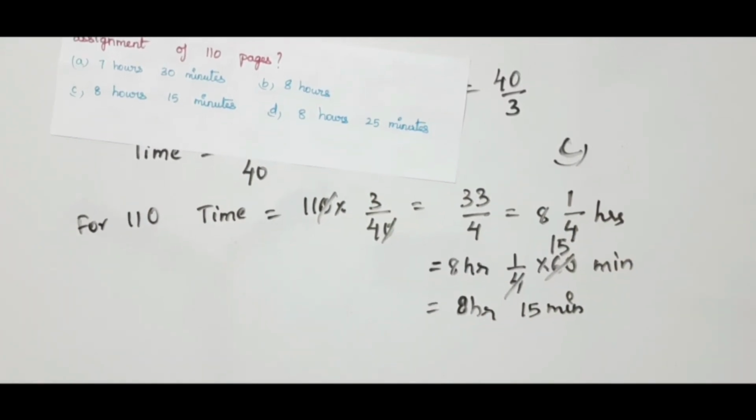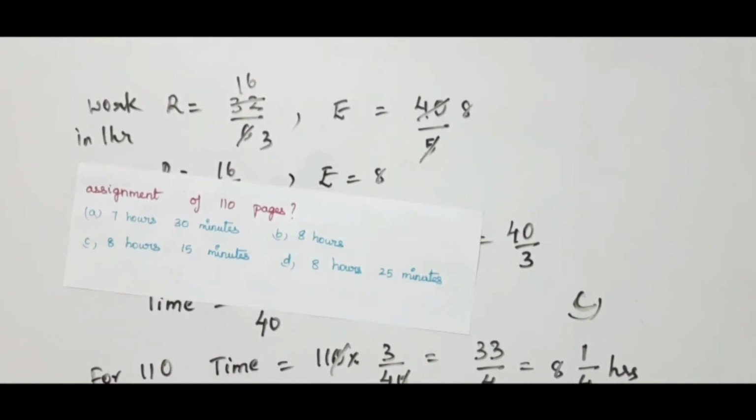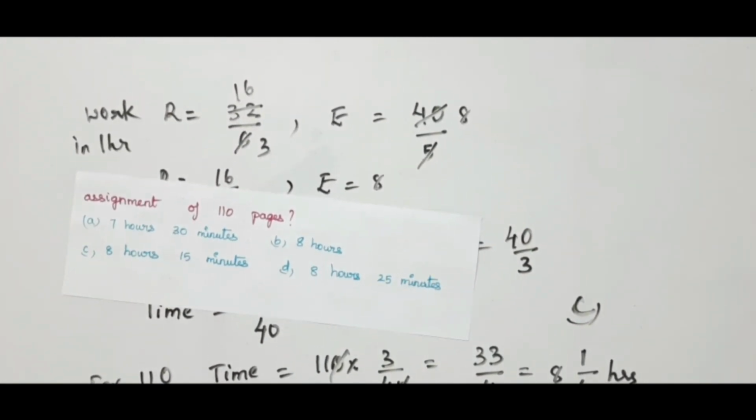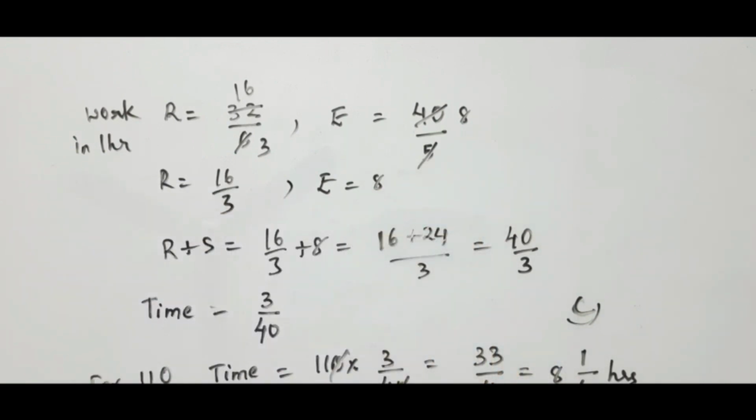In this way you have to solve the problem. That is, if they give the work done by two candidates for different works, first find how much work they can do together in 1 hour. From that you can find the time for completing one work. So when you get the time they will take for completing one work, you can easily calculate for any different work.